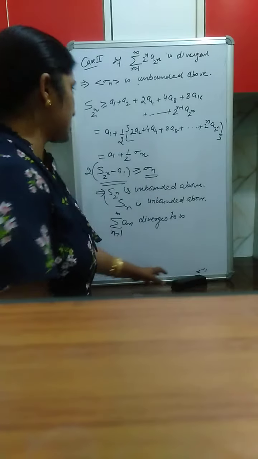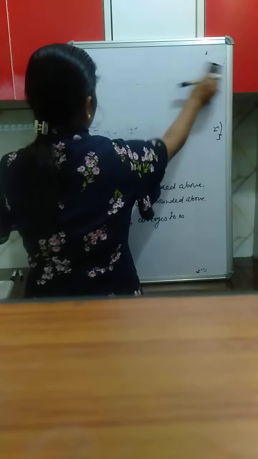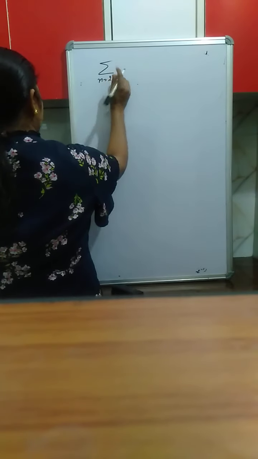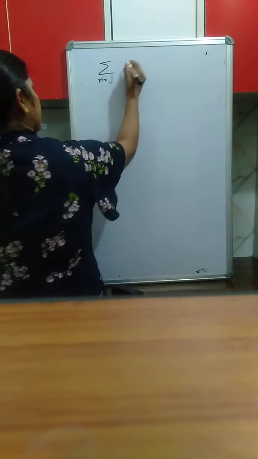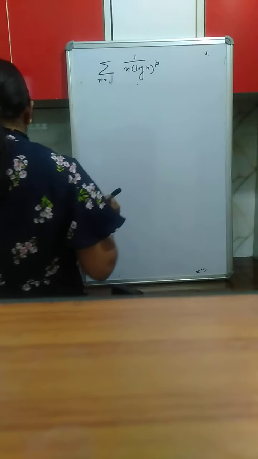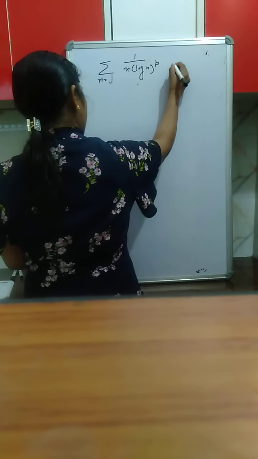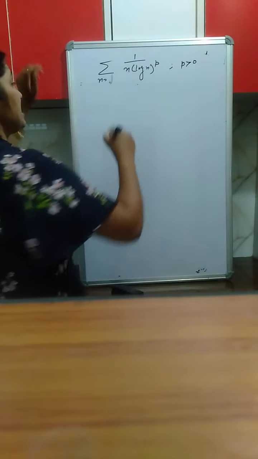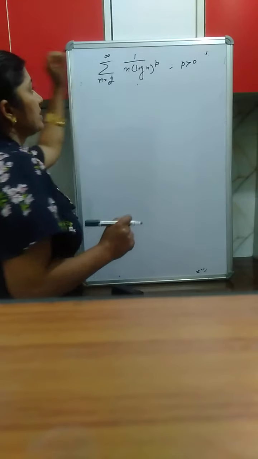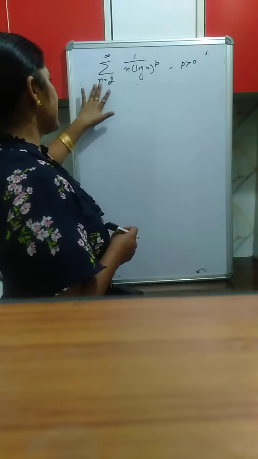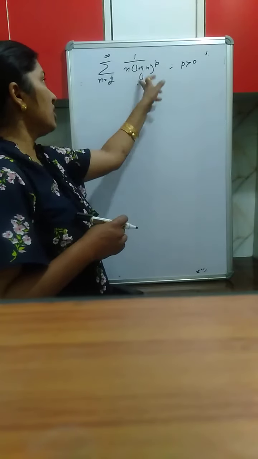Okay. So let us do some numericals based upon it. First, let us consider a very simple example. Check the convergence of the series summation n varies from 1 to infinity, you can say 1 upon n (log n) raised to the power p, where p is positive. Log of 1 is 0 and 1 upon 0 is infinity, so let us take n varies from 2 to infinity, 1 upon n (log n) raised to the power p.